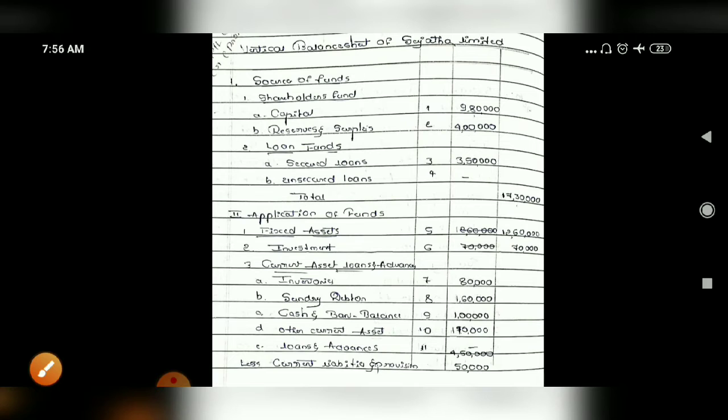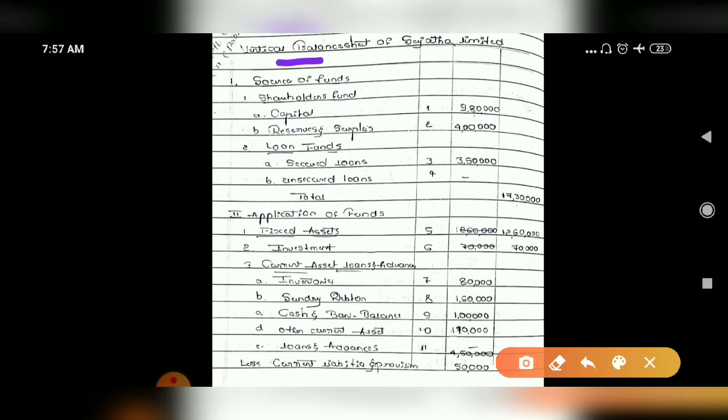First, what you have to do is give the heading: vertical balance sheet of Sujata Fertilizers Limited. Now just write the blank format. The format we have taken in the theory in previous classes. So just write the blank format with the 14 schedules, the same way, copy from the main format.